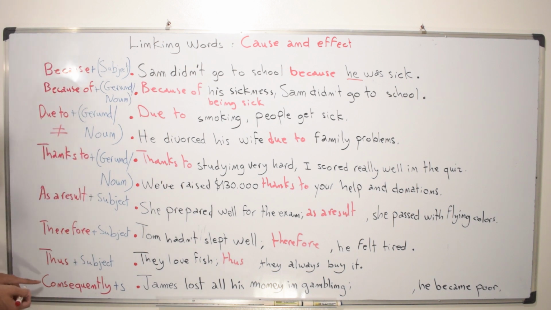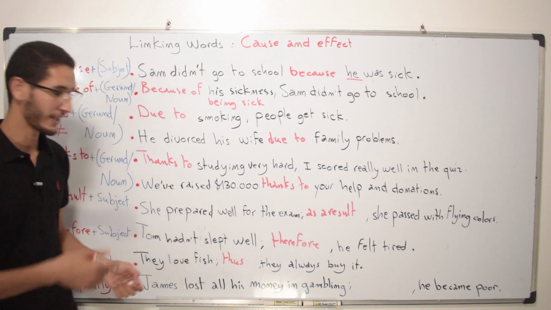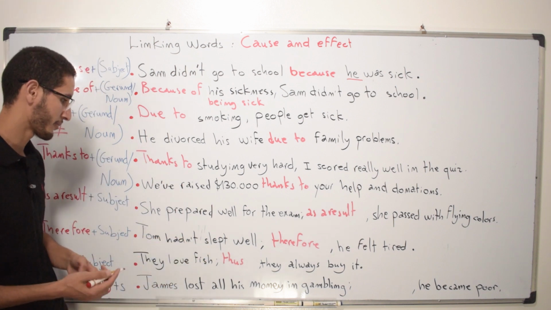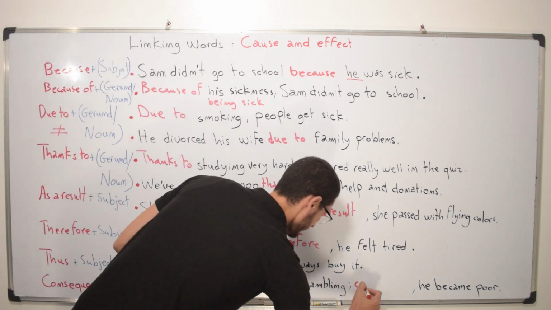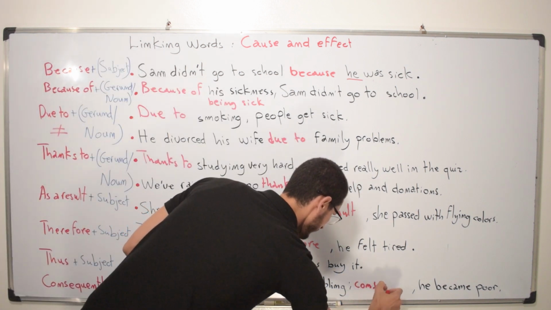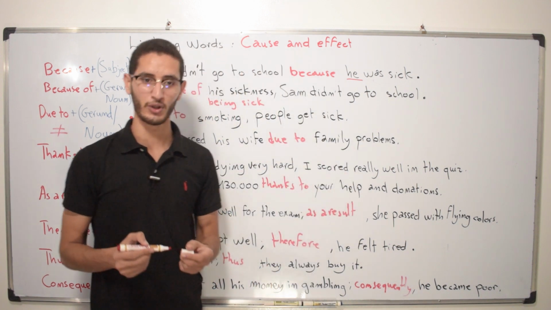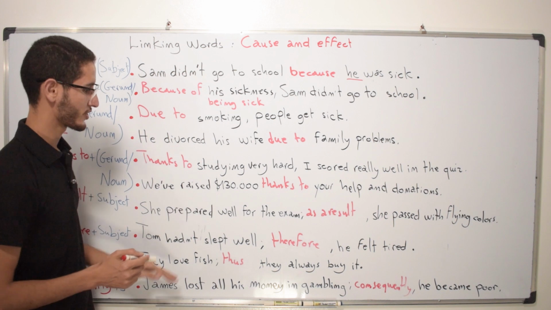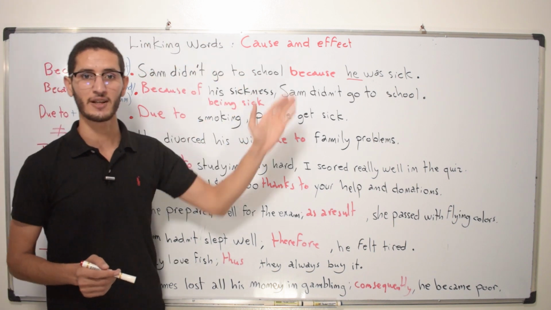And the last word we have is consequently. So James lost all his money in gambling. He gambled it away in gambling. So James lost all his money in gambling. Consequently, he became very poor. Okay, so these 8 words can be used in this way, in this form, in order to express a cause and effect relationship.